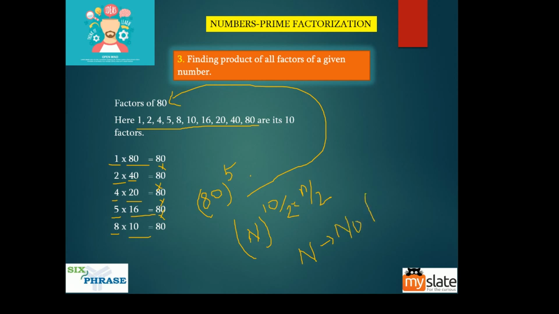The number for which you are finding the factors. What is small n? Small n is the number of factors, which is 10 here. So the capital N is this number, guys. Small n is this one. So the general formula is this: capital N power small n by 2. So it is very easy.